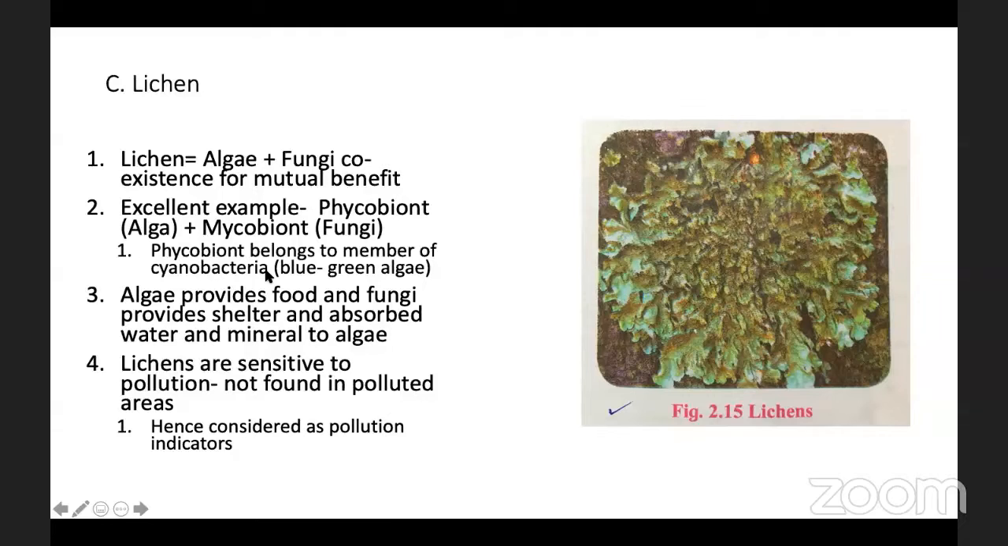Phycobionts belong to cyanobacteria, that is blue-green algae. Here is a photograph of lichen. Algae provide food to the fungi, and fungi provide shelter and absorb water and minerals for the algae. These lichens are sensitive to pollution. So they are not found in polluted areas, hence they are considered pollution indicators.